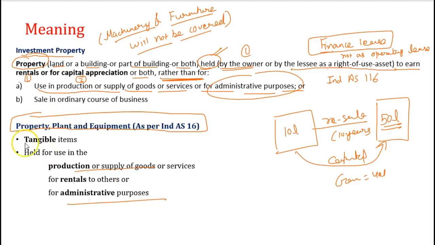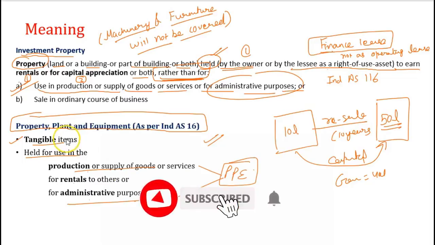Hopefully you were able to recall the definition of PPE as per IND AS 16. Any tangible item held for use in the production or supply of goods or services or for administrative purposes will be classified as PPE, not investment property. So specifically, investment property excludes this particular point: if you are using it for production or supply of goods or services or for administrative purpose, we are not going to classify it as per IND AS 40. Please go to IND AS 16. It will be property, plant and equipment. So hopefully it is clear to you.